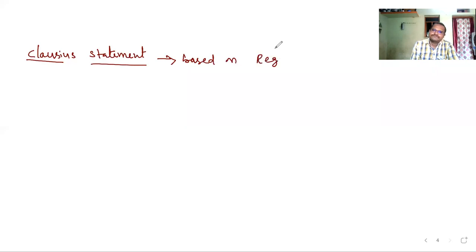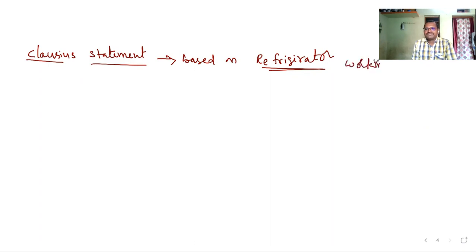So the Clausius statement about the second law of thermodynamics is based on which observation? Refrigerator working. The working of a refrigerator.